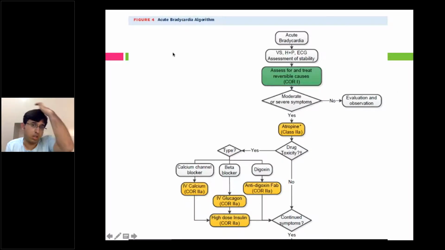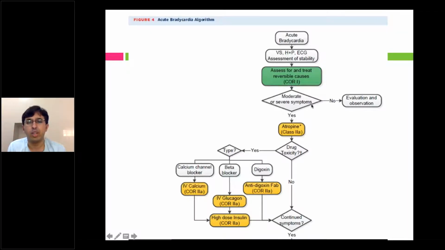This is an algorithm by the European, probably American Heart Association, algorithm for acute bradycardia. This is a typical American Heart Association algorithm, so there should be no doubt whether the role is there or not. So the patient comes with acute bradycardia. Bradycardia is because of rhythm per se. So assess vital signs, take a brief history, physical examination, ECG. Always try and identify reversible causes.